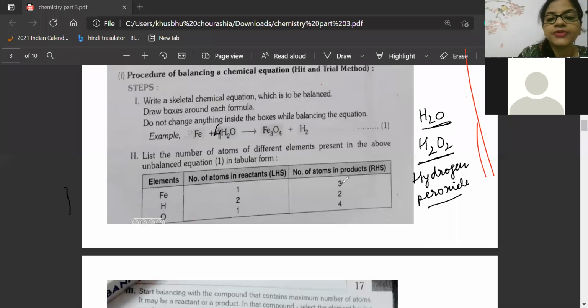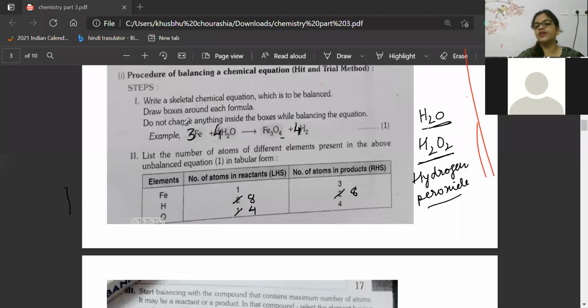Now hydrogen number changed to 8 here. So here also I will put 4. Now the hydrogen number also changed here to 8. Now the oxygen number, nothing written means 1. 4 ones are 4. Oxygen number already written here is 4. So this side is balanced. Now iron is 3 here. If we write iron 3, balanced.